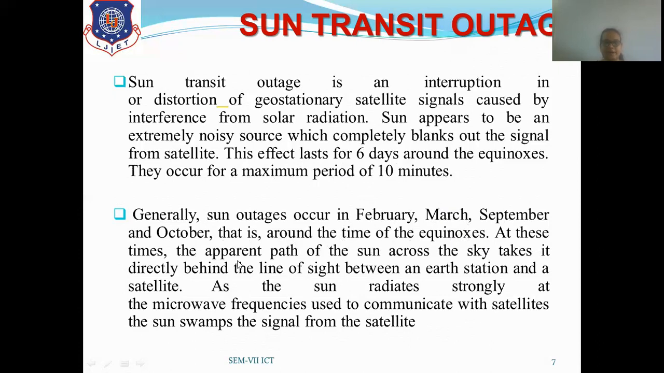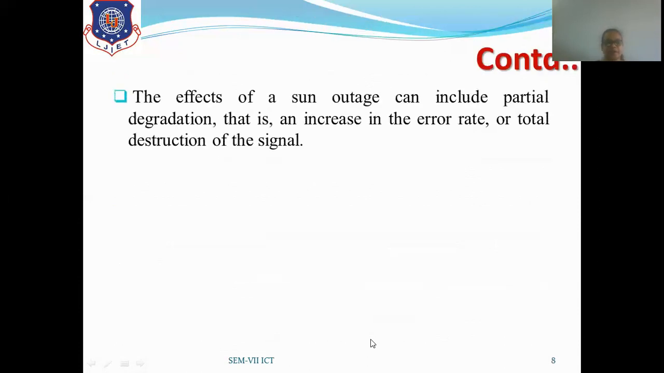At these times, the apparent path of the sun across the sky takes it directly behind the line of sight between the earth station and the satellite. That means the satellite comes between the earth station and the sun. As the sun radiates strongly at the microwave frequencies used to communicate with satellites, the sun swamps the signal from the satellite, and it blanks out the signals from the satellite. This outage effect can include partial degradation, that is an increase in error rate, or total destruction of the signal.